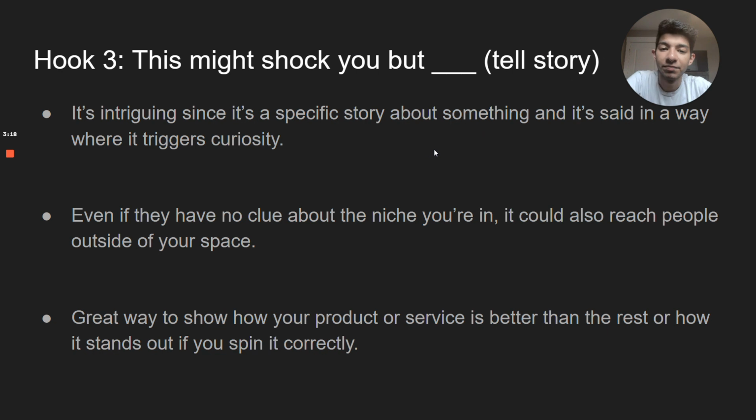Now, hook number 3, this might shock you, but blank, tell your little story, right? This could be literally about anything. And the reason why it's intriguing is because it tells a specific story about something, whether that's an experience or, technically all stories are experiences, but you get the point. It's said in a way that triggers curiosity. When you hear that this might shock you, you're thinking, what the hell is this person talking about? And it intrigues you and you want to listen to it, even if it has nothing to do with what you're doing or interested in, because it's a very interesting story.